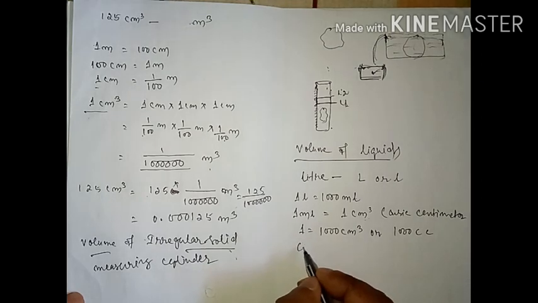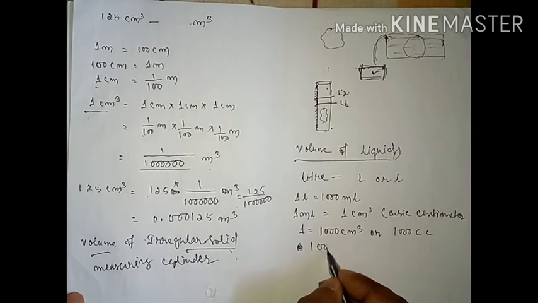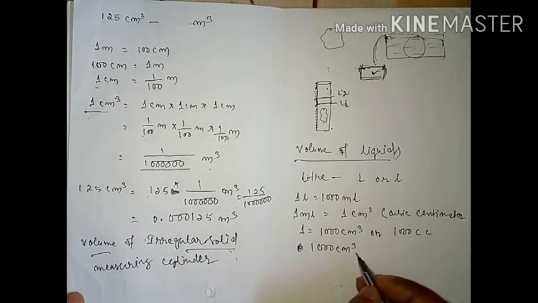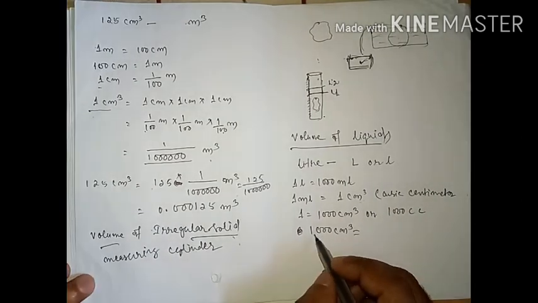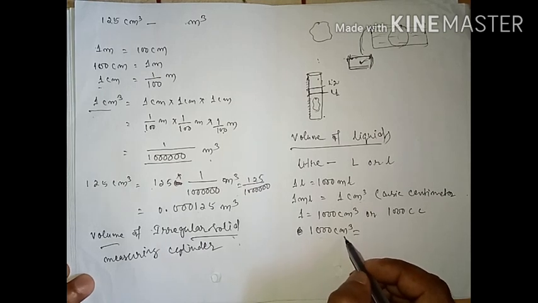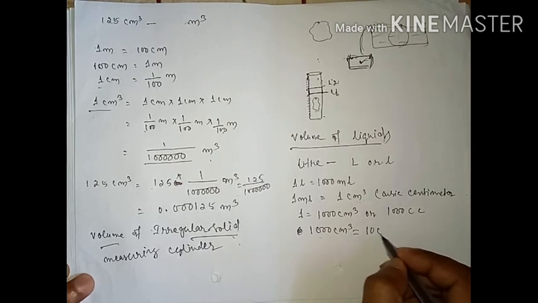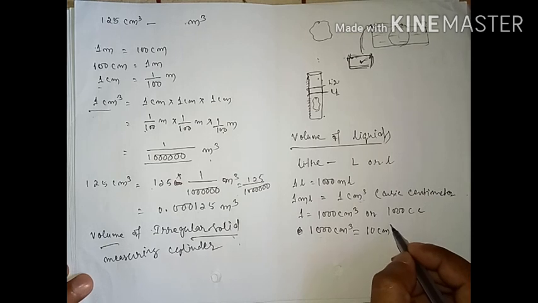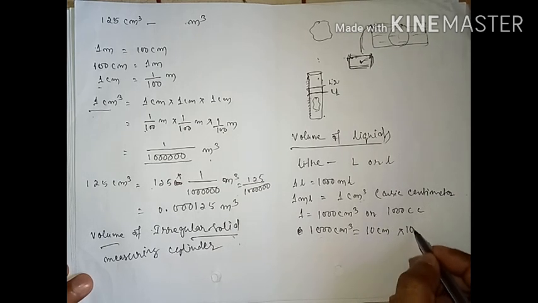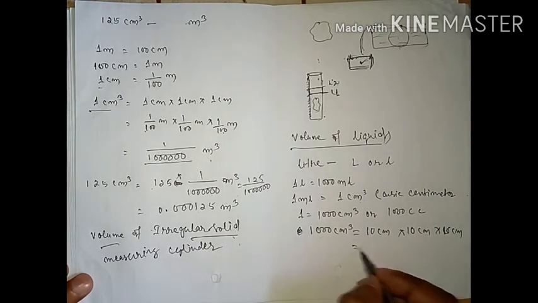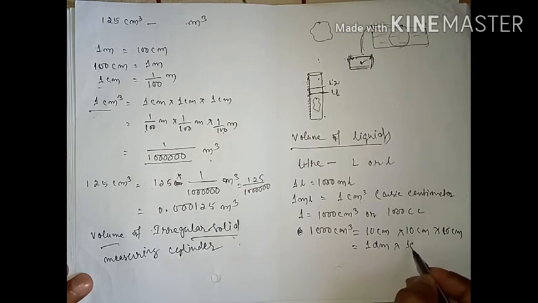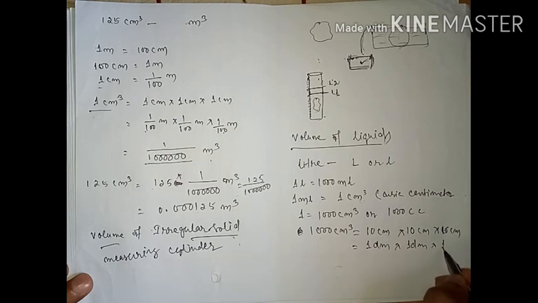So 1000 centimeter cube is equal to how much decimeter cube? We know, students, 1000 centimeter cube is 10 centimeter into 10 centimeter into 10 centimeter. Here 10 centimeter is equal to 1 decimeter. This one is also 1 decimeter, and this is also 1 decimeter.